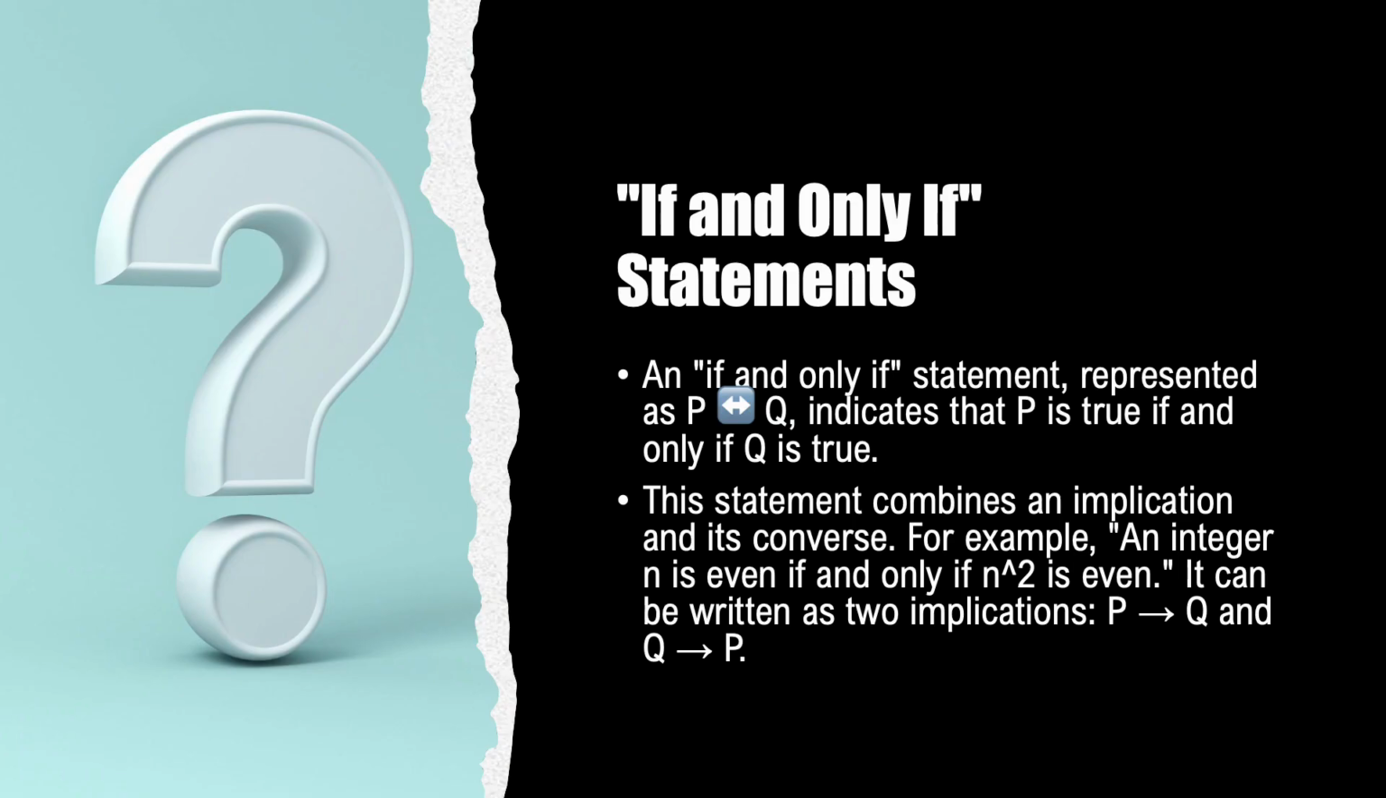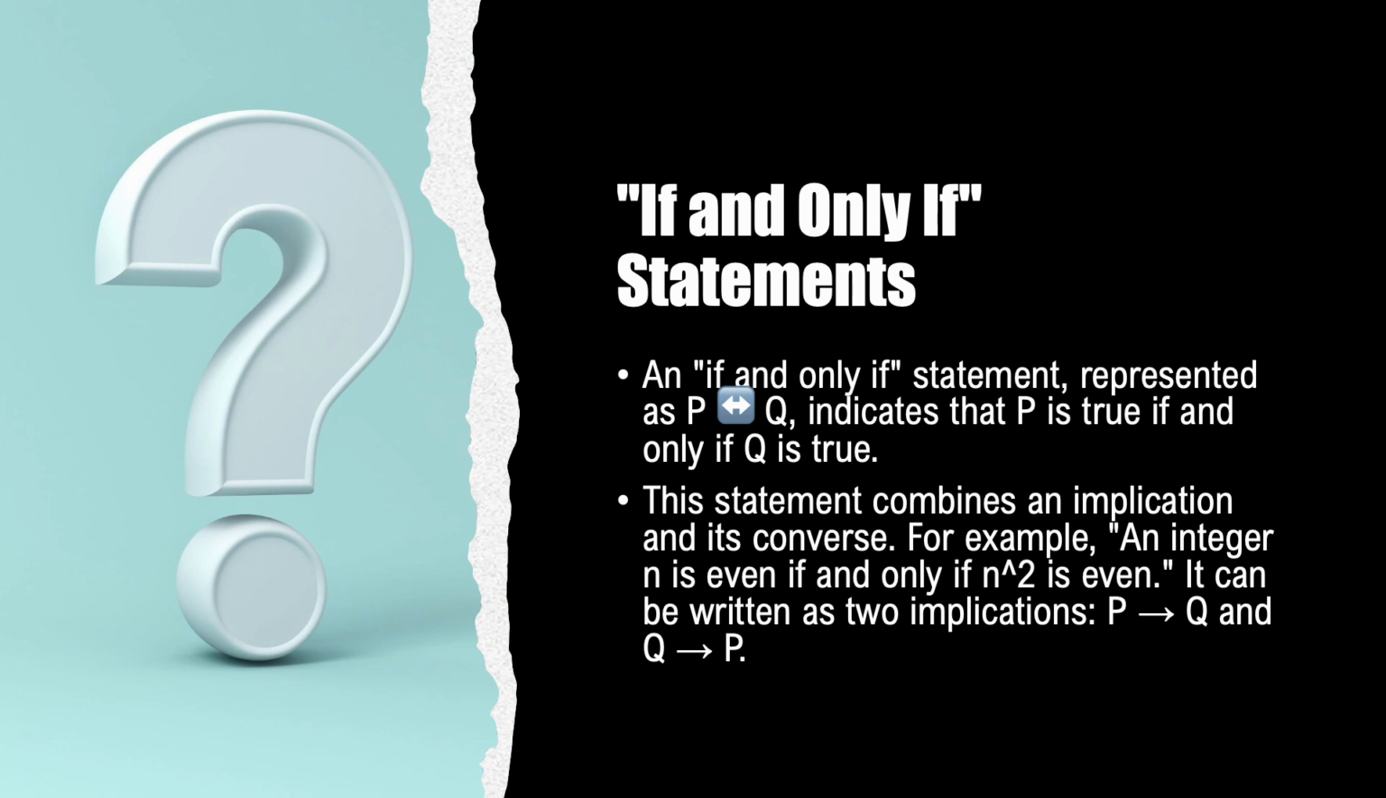An if and only if statement, represented as P if and only if Q, or P is true if and only if Q is true, signifies that the truth of P is dependent on the truth of Q and vice versa. It combines both an implication and its converse to establish a bidirectional relationship between Q and P.